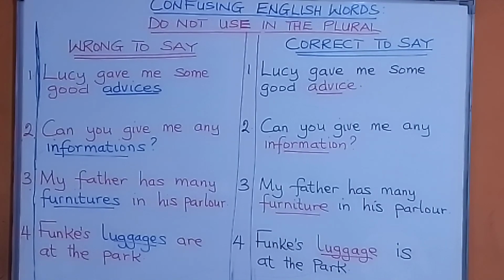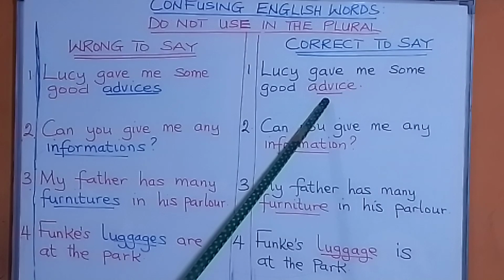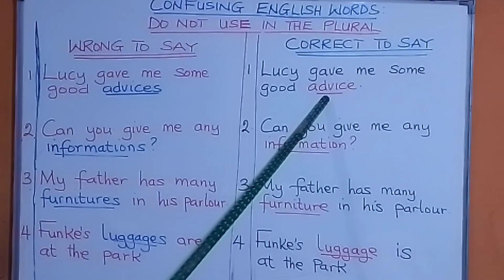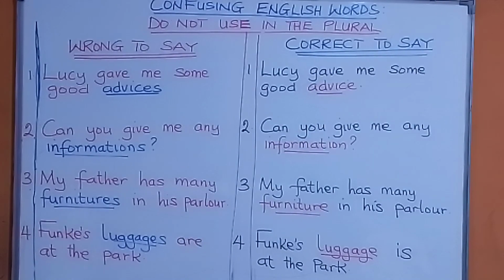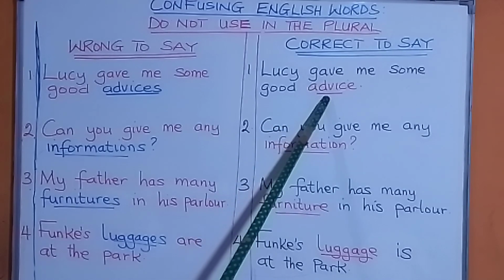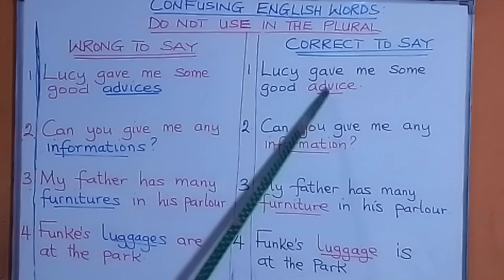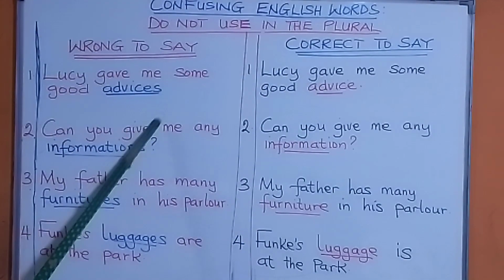Now, if you are saying advice, when only one thing is meant, you can say a piece of advice. You can put a piece, P-I-E-C-E. In other words, you can use that piece of advice to qualify what you mean. A piece of advice, 10 pieces of advice, 50 pieces of advice, 32 pieces of advice, but advice remains the same. It cannot change. The same thing with information.